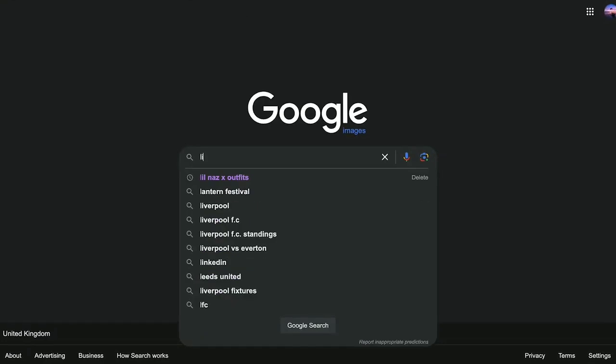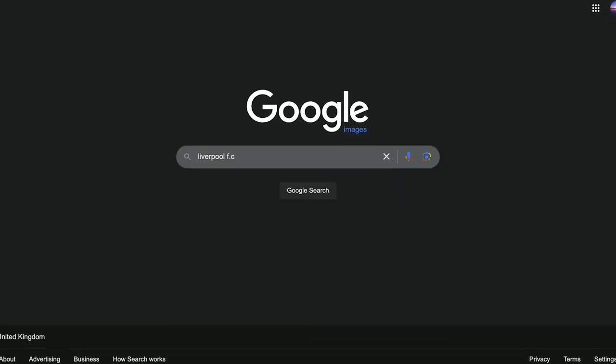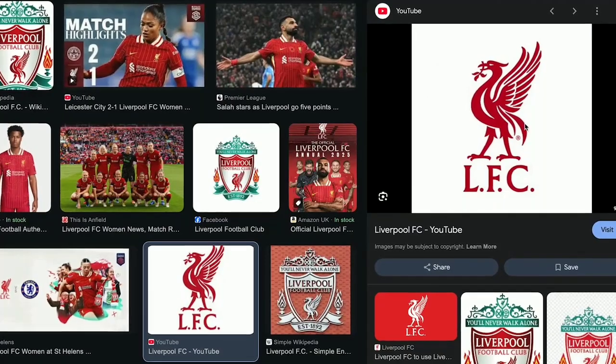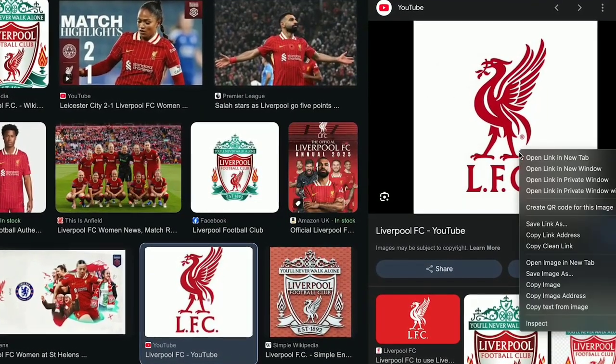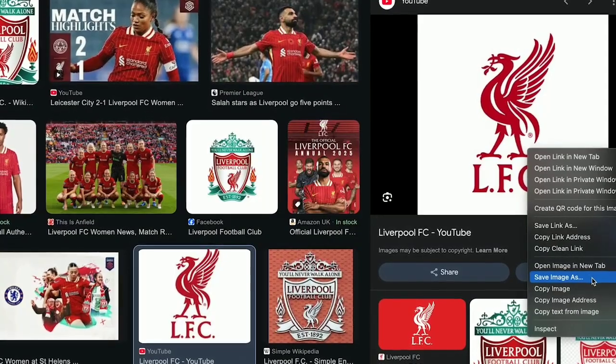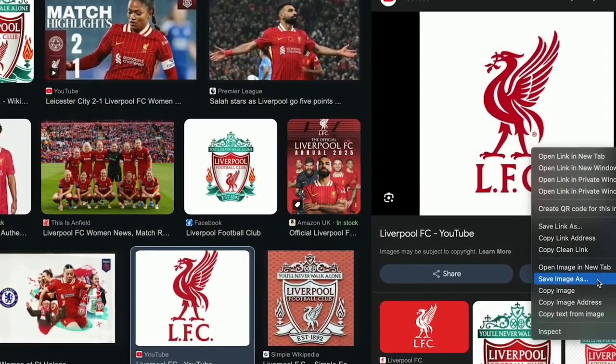Alright, head to Google Images, and we now need to start by getting a picture of our football clubs. I'm going to use Liverpool for this video's example, but you can choose any club you want. I'll search for Liverpool, and you need to find an image like this of their logo. Once you have one, right-click it and save it to your device.